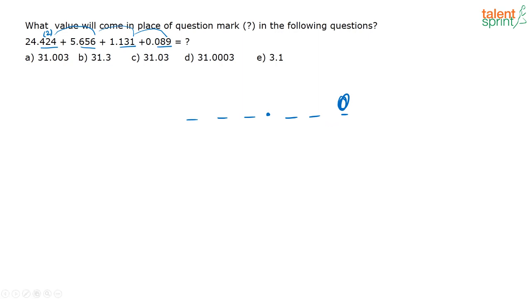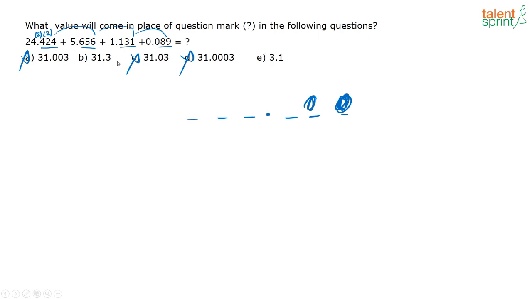Directly you can eliminate this option, correct? This option is not correct. Similarly, this option is not correct too, because after the decimal point the third place is going to be 0. Now let's look at the next term. Again 2 plus 2, that is 4, 4 plus 5 is 9, 9 plus 3 is 12, 12 plus 8 again 20. So this term is also going to be 0. You have a 2 carryover in the next step. So again you can eliminate this option also.